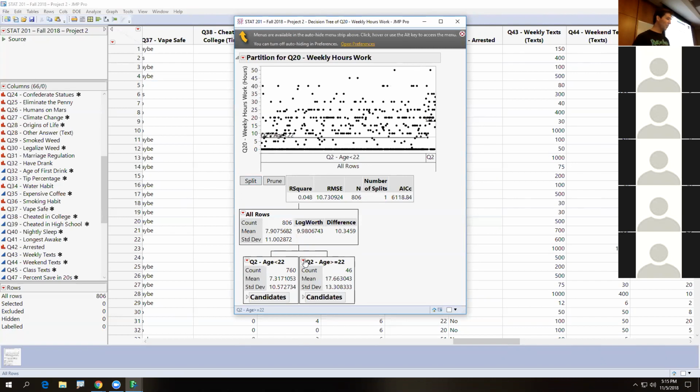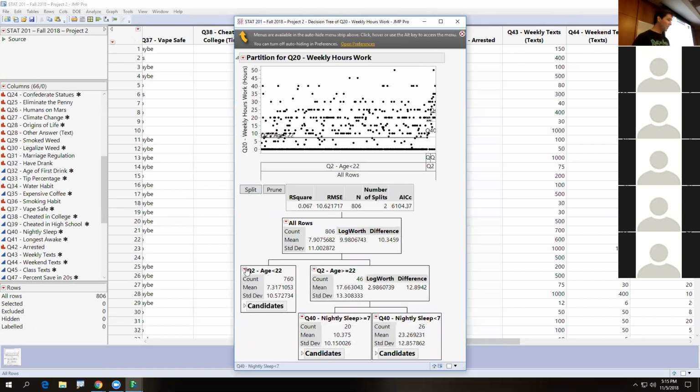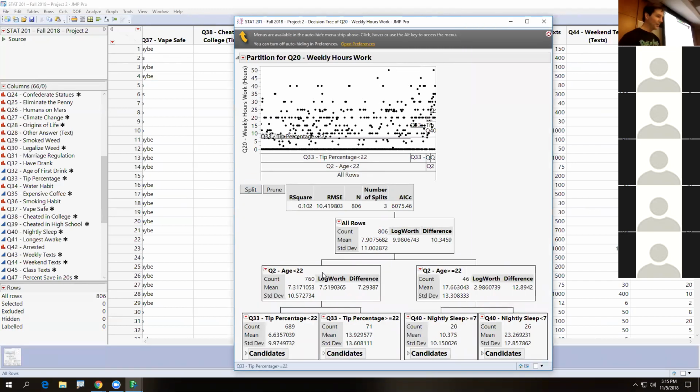I'm going to do something kind of tricky to make it symmetric. I'm going to split on these two spots, and let's look at what we have. If you notice over here, these are the older people getting less sleep. And what do you notice about their work? What if it said, describe the people who work the most? The people who work the most, tell me two things about the people who work the most. I like this. The people who work the most in this survey are people who are 22 years or older and sleep less than 7 hours. And that's what people online are saying.